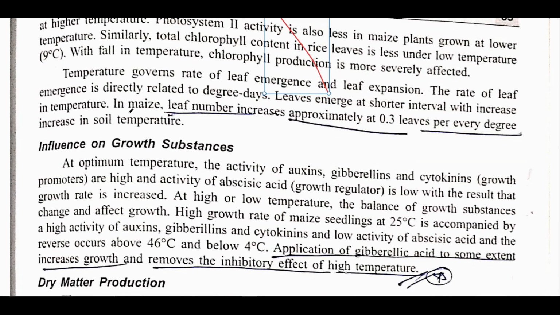See, this line is important, that in case of maize, so remember the crop maize, the number of leaves increases approximately by 0.3 leaves per degree rise in soil temperature. Means if the soil temperature increases by 1 degree Celsius, it would lead to an increase in leaf number by 0.3 leaves per degree. Means if there is an increase of about 3 degrees Celsius, it would add one leaf.